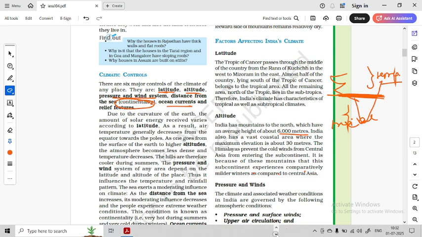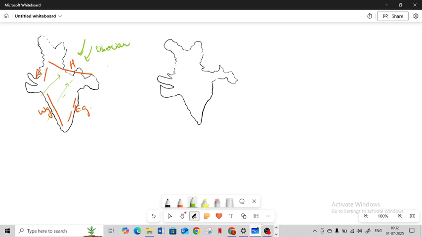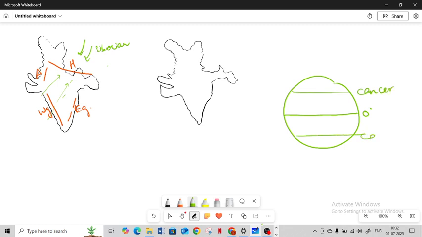There is something called the apparent movement of the sun. Now, what is that? If this is my equator, this is the Tropic of Cancer, and this is the Tropic of Capricorn, it is believed that the sun moves from the Tropic of Cancer to the Tropic of Capricorn.